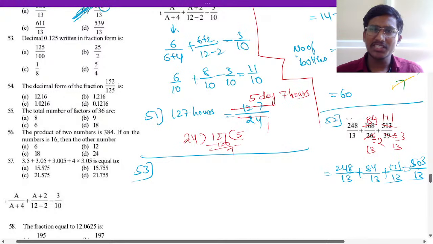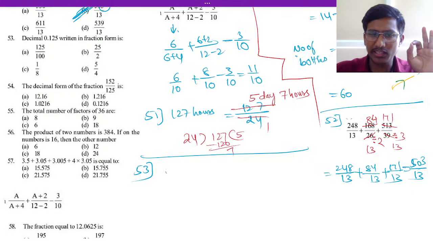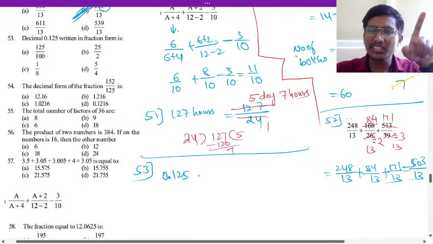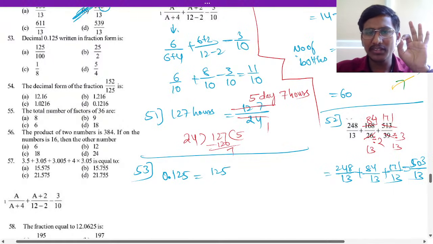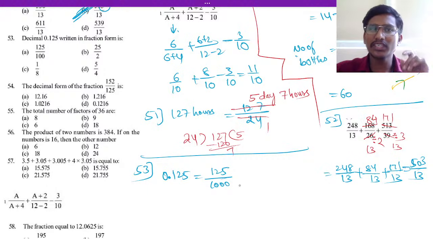Okay, so next here, students, 53rd question. The decimal form of 0.125. So how will 0.125 be written? You know it has 3 decimal places. So 125 divided by 1000. If you cancel it by 25, 25 40s are 1000, 25 5s are 125.